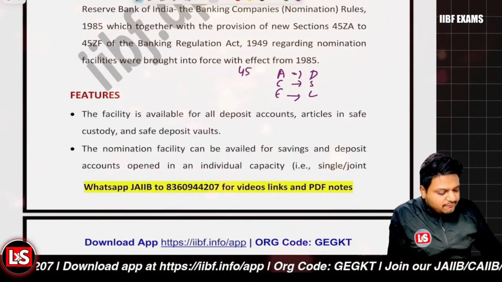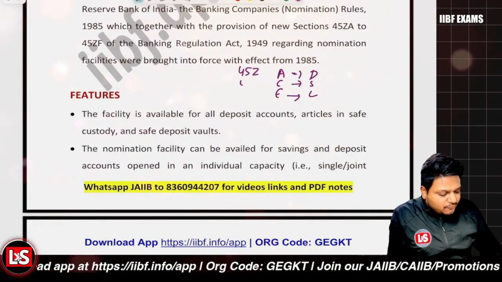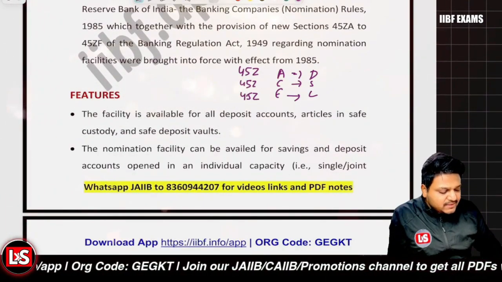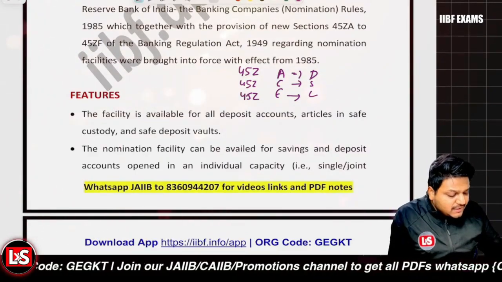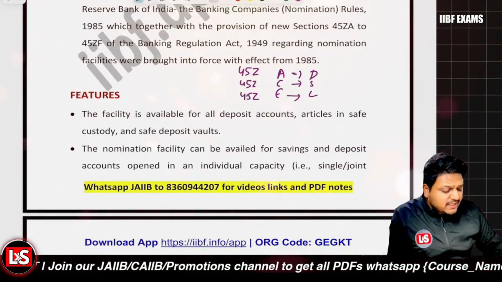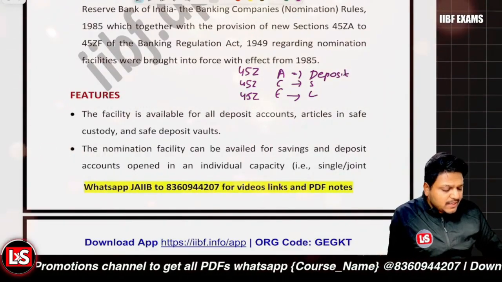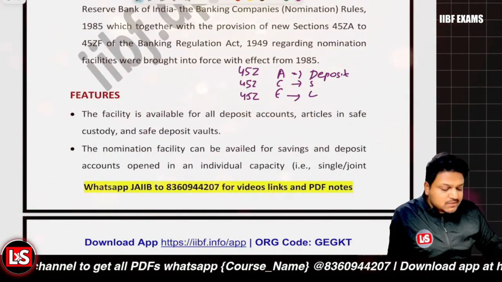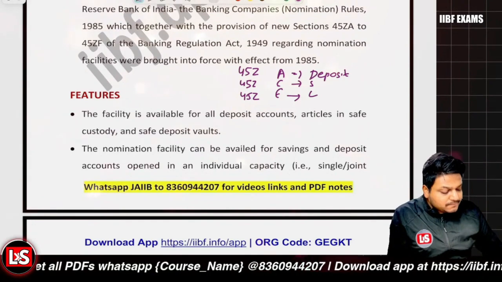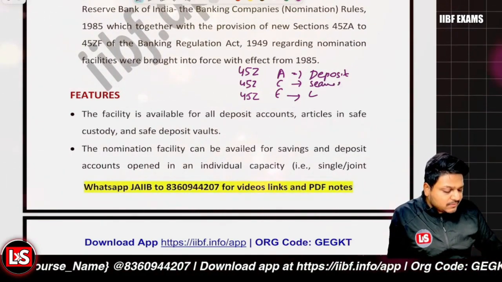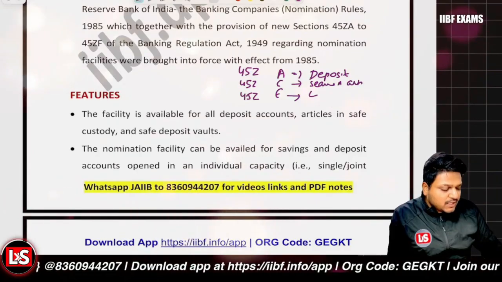So it is 45ZA, 45ZC and 45ZE, right? These are the sections. 45ZA is related to the nomination rules in deposit accounts. And 45ZC is related to the nomination rules in the case of safe custody articles.